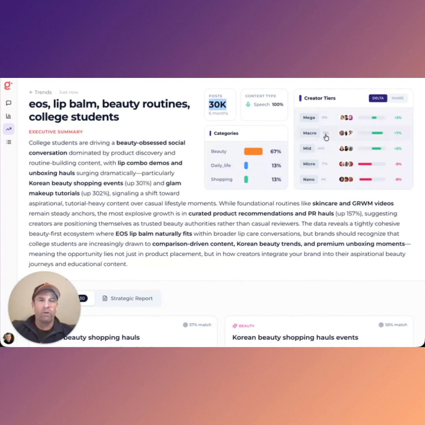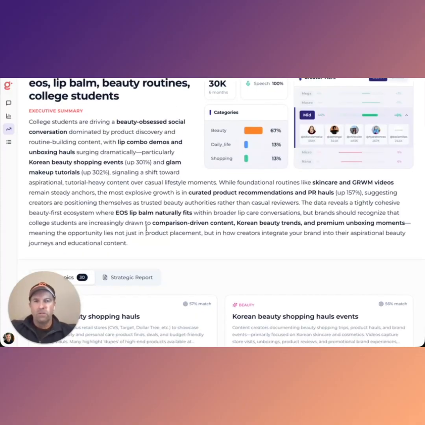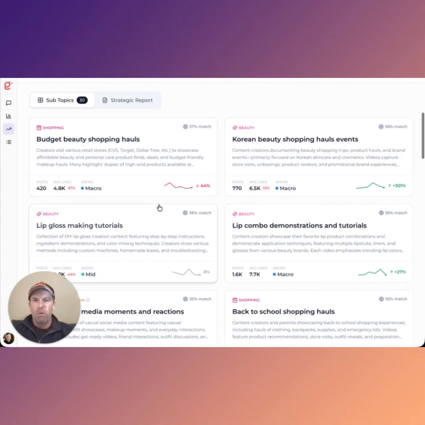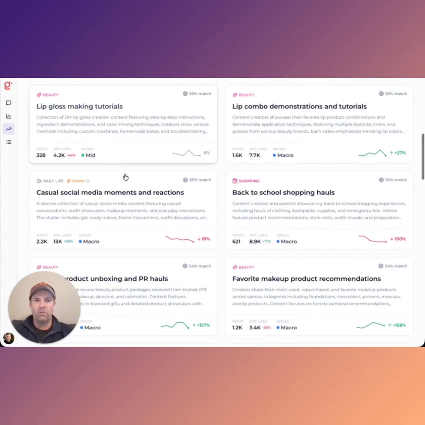It'll even show you what kinds of creators are talking about these trends, whether they're mega, mid, micro, nano creators, and what their overall share of voice is. And here it's showing us it's primarily mid-sized creators talking about these topics. So here it gives us an overall summary of what's happening, but what's interesting is all the subtopics. It's showing you all the adjacent conversations that are happening. It's telling you how closely they match your core interest, and it's giving you a sense of what those different conversations are doing over time.